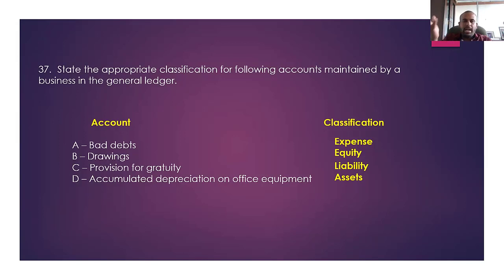Now you can argue with me: accumulated depreciation, how do you consider that as an asset? No, I am not saying it is an asset. It is an assets account. There are 5 elements, and any ledger account should be classified into these 5. Therefore, accumulated depreciation can't be put into any of the other 4. The best thing is to put it under assets. So for question number 37, accumulated depreciation you need to consider as an asset.